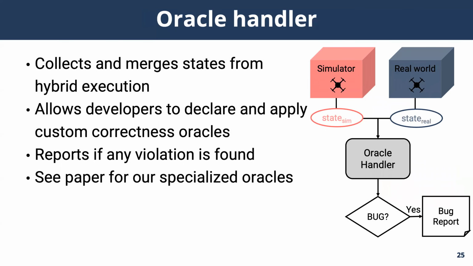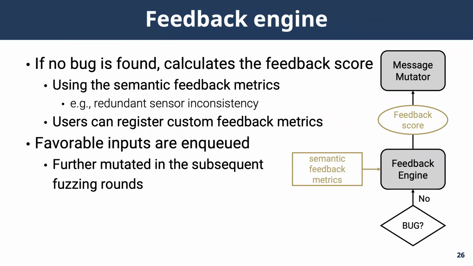Next up is the oracle handler, which collects and merges states from the hybrid execution. It checks whether the merged execution states conform to the correctness oracles or not, and reports if any violation is found. Since the notion of correctness is different across each robotic system, we provide oracle templates to allow developers to conveniently declare the oracles of their own systems. And we also define several correctness oracles for the robotic system that we tested, and the details are available in the paper.